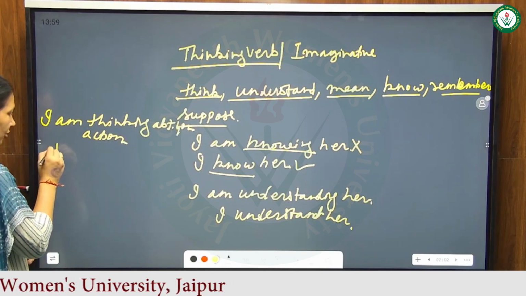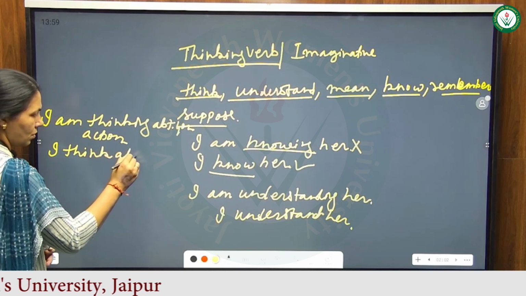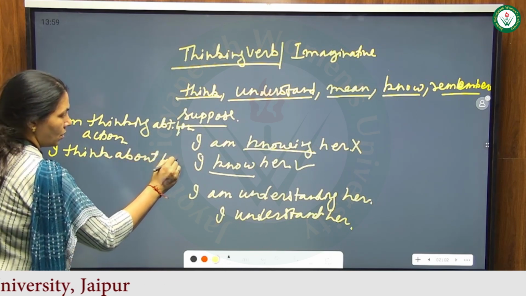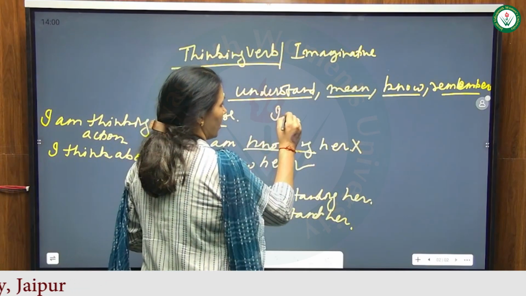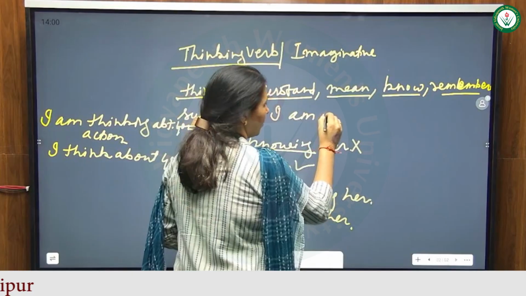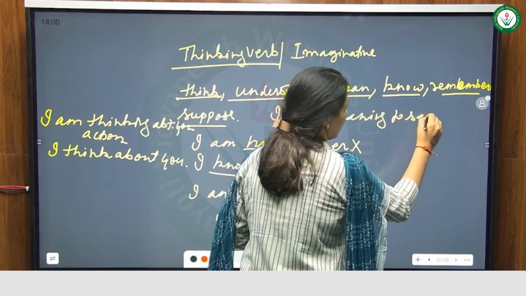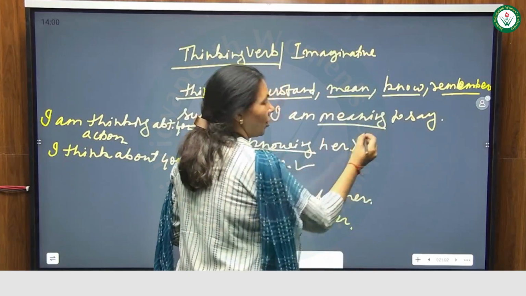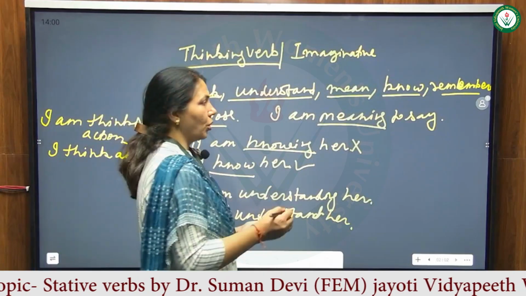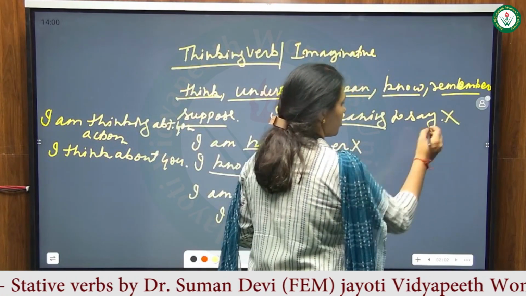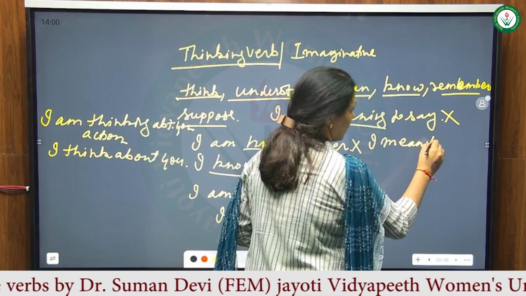Otherwise, I think about you, right? "I'm meaning to say" would be a wrong sentence. You are not supposed to use continuous tense. I mean to say, so that is the right sense.